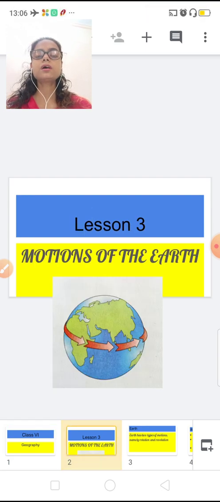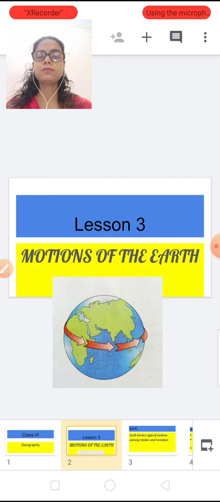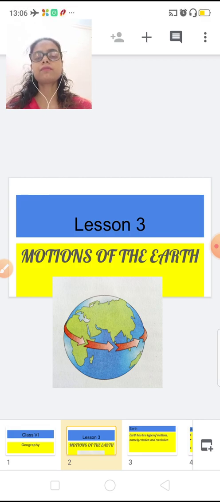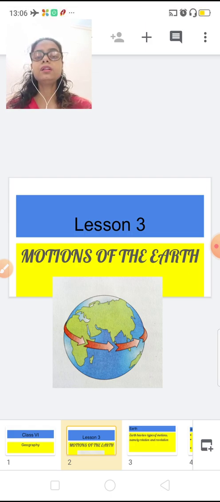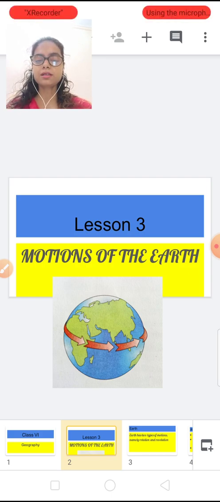So here is chapter number 3 from our geography NCERT book, Motions of the Earth. What is the name of our lesson number 3 in geography? Motions of the Earth. You have already learned about the motions of the earth in your previous class.